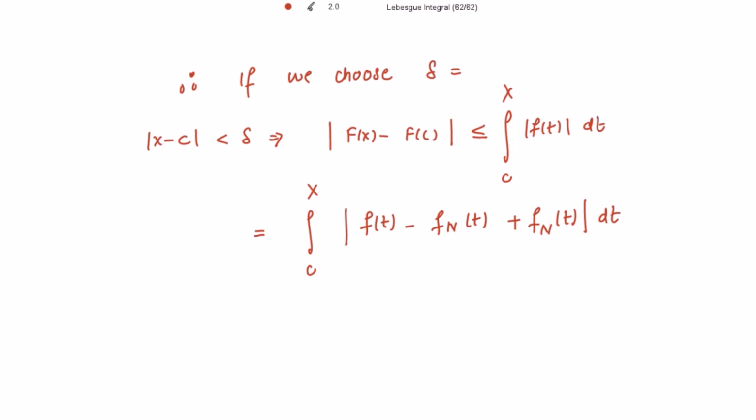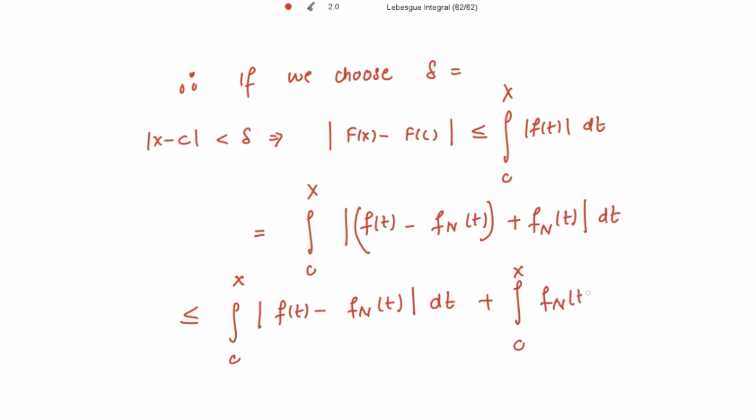Because it is the modulus, this can further be less than or equal to the integral from c to x, taking these two together, of the modulus of f(t) minus f_N(t) dt, plus the integral from c to x of f_N(t) dt.